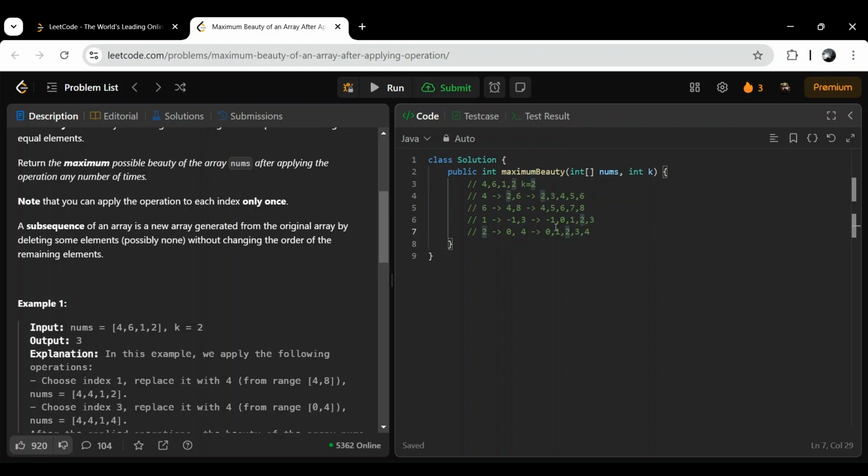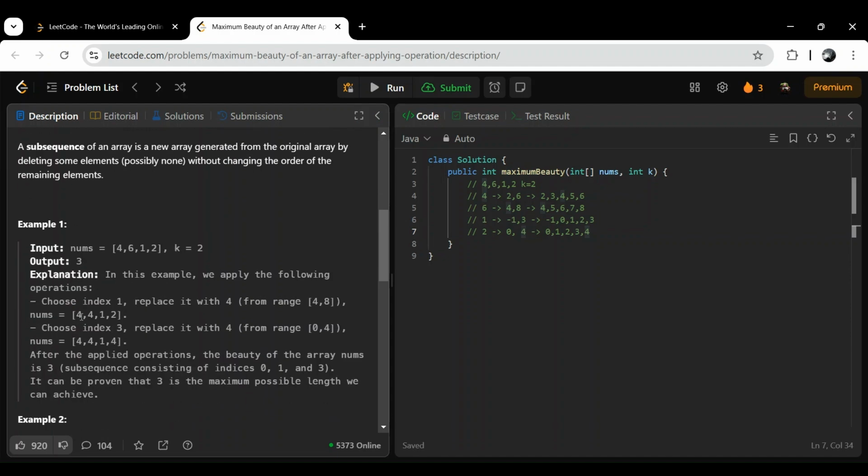For 2 also we have 3. For 1 we have only 2. For 0 we have only 2. So if we replace these three elements with 4, then we get 3. So what will be the maximum length? It will be 3 only, because we don't have any element which is common to all four. So the answer is 3.